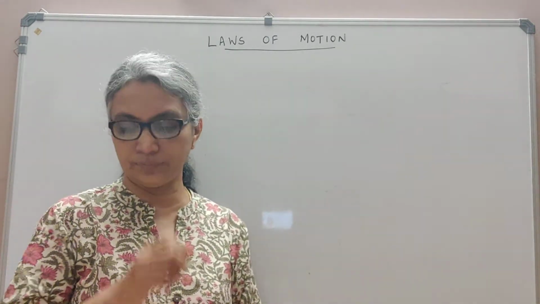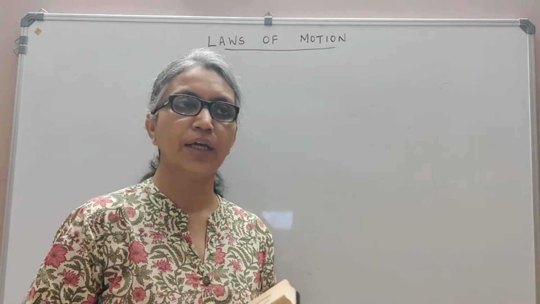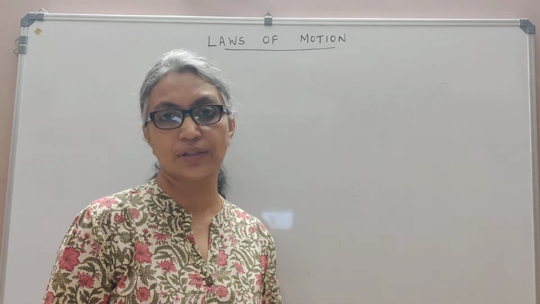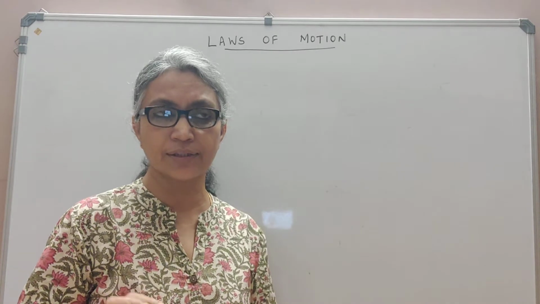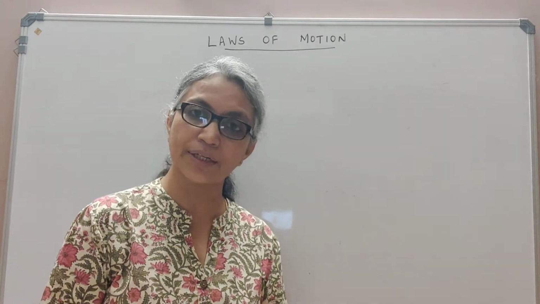And the last is Newton's third law. Every action has an equal and opposite reaction. So beautifully phrased that it has become part of common language.